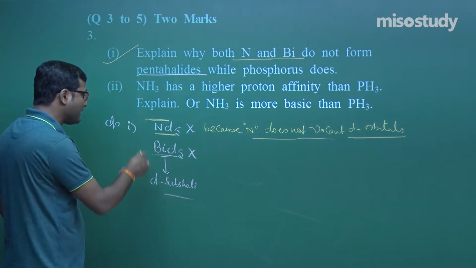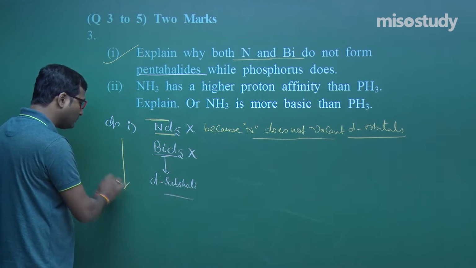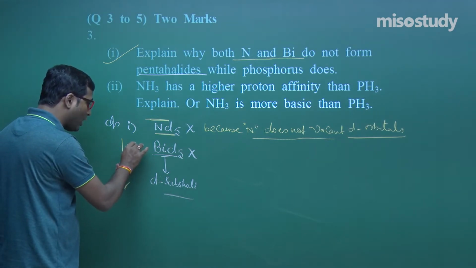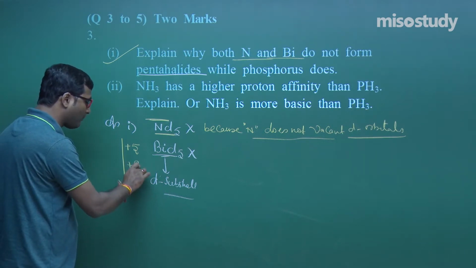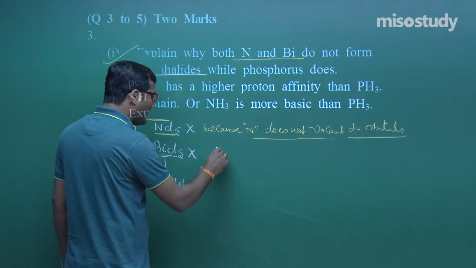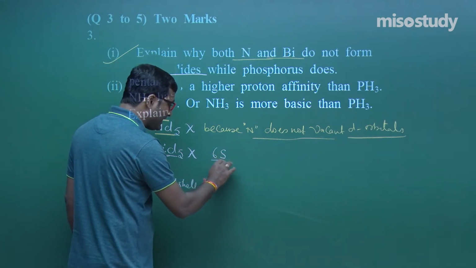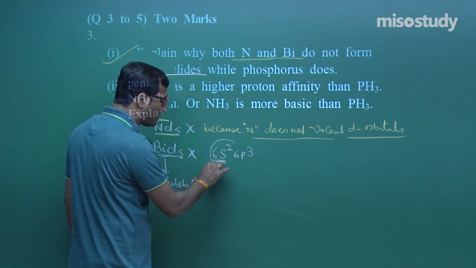Yes, because as we know in group 15 elements, when we move down the group, the stability of the +5 oxidation state decreases and the stability of the +3 oxidation state increases. That is, it is the inertness of the 6s electron to participate in bond formation.